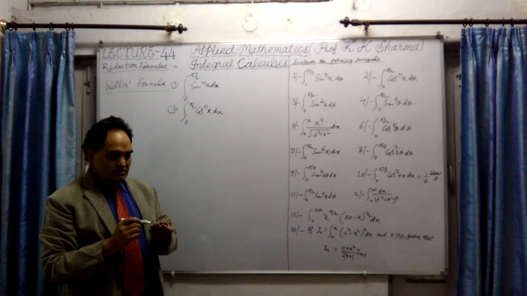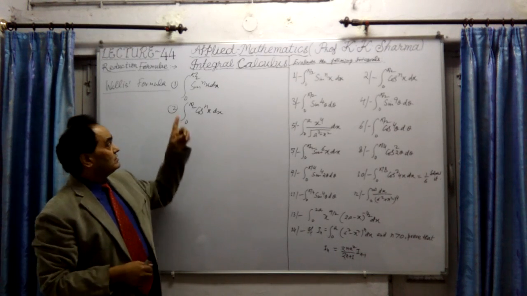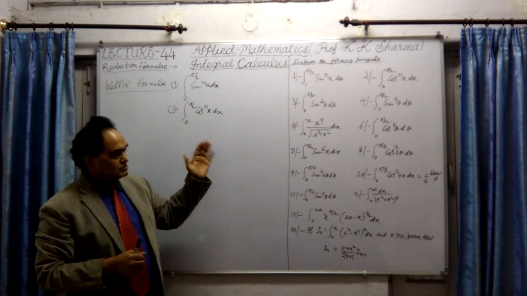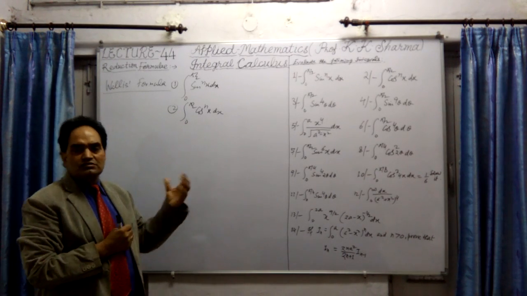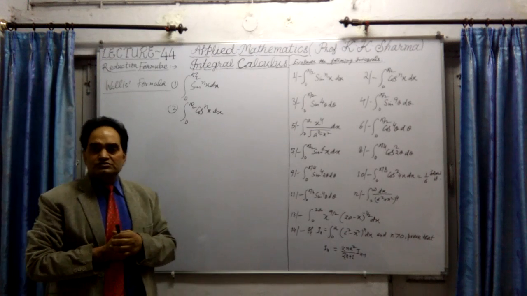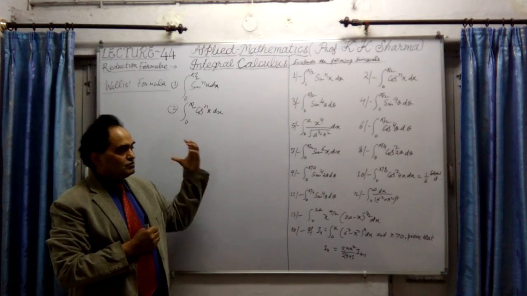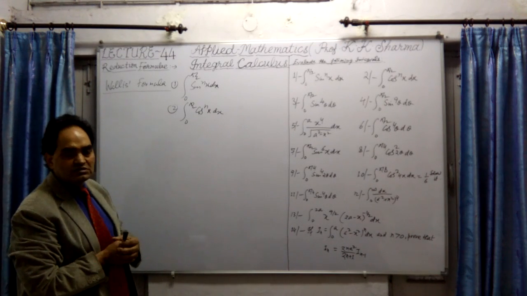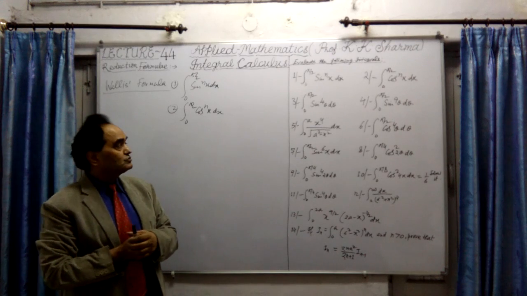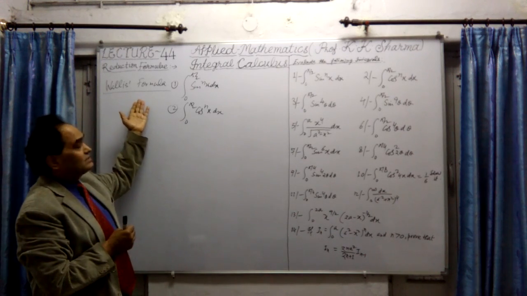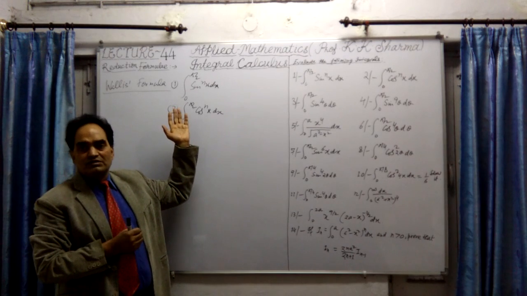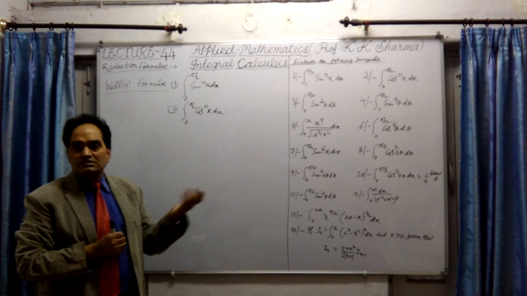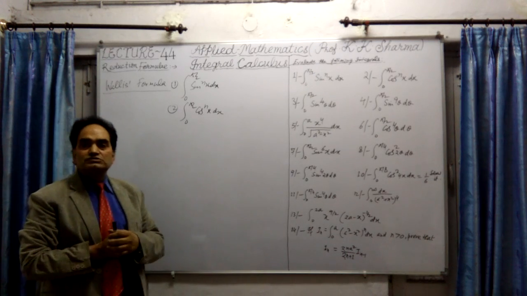For these two reduction formulas, he gave the shortcut formula to be used when a definite integral is to be calculated with limits from 0 to pi by 2. These formulas are then used to calculate other kinds of integrals in which the limits are 0 to pi by 2. Wallis gave this formula in integral calculus. Who was John Wallis?